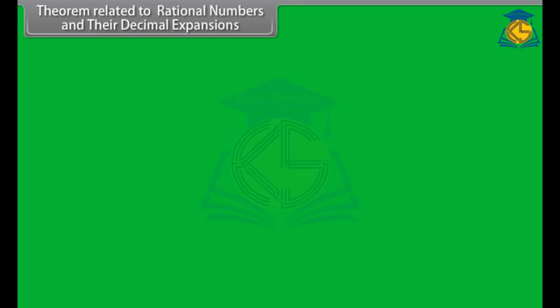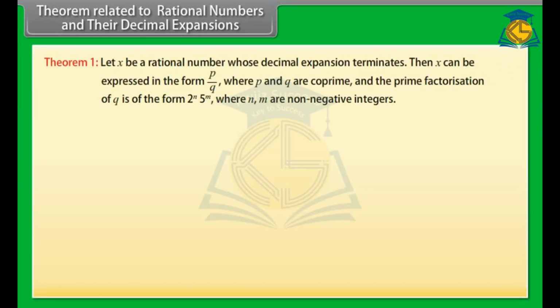Theorem related to rational numbers and their decimal expansions. Let x be a rational number whose decimal expansion terminates. Then x can be expressed in the form p upon q, where p and q are co-prime and the prime factorization of q is of the form 2 raised to the power n, 5 raised to the power m, where n, m are non-negative integers. For example,